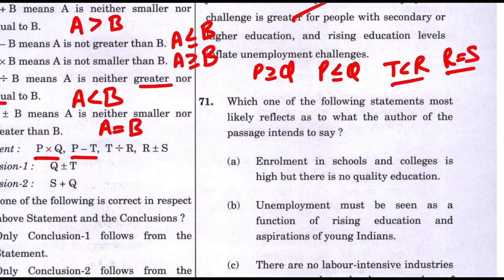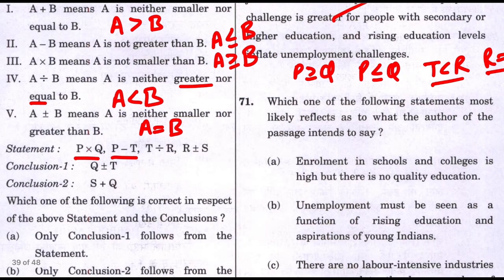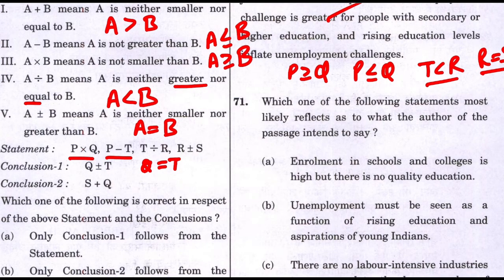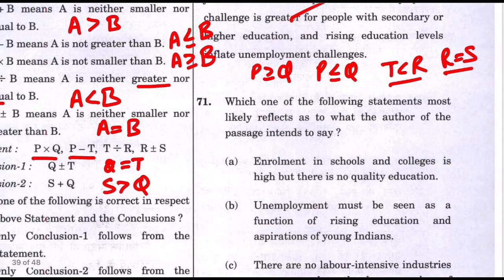I've just used those symbols and changed them into P or Q. Now, they are trying to ask you, is Q plus minus equal to T means Q is equal to T, or S plus Q means S is greater than Q. Which is correct? Statement 1 or statement 2? So, is Q equal to T?